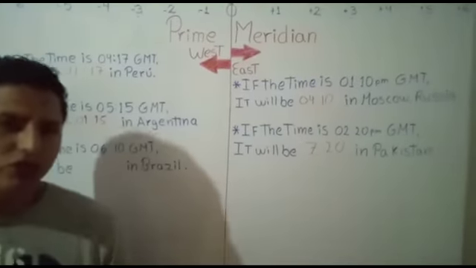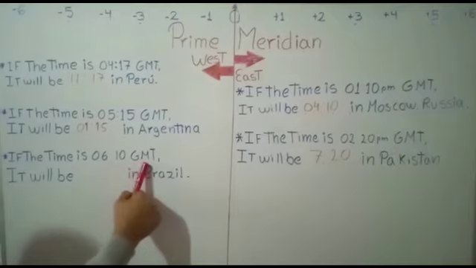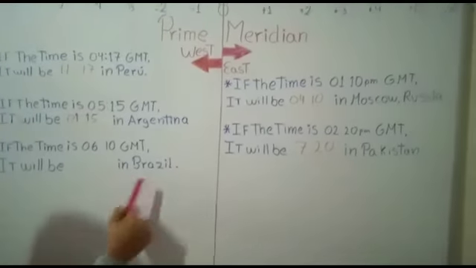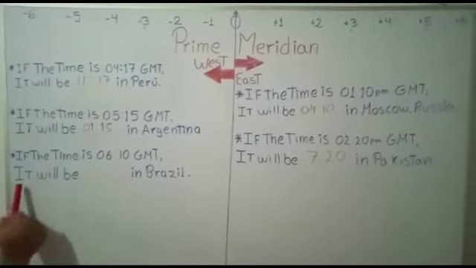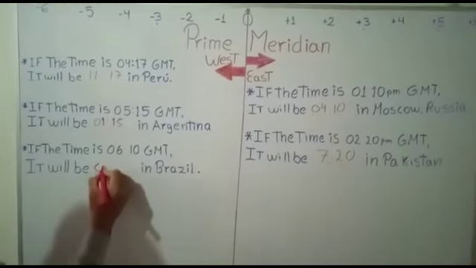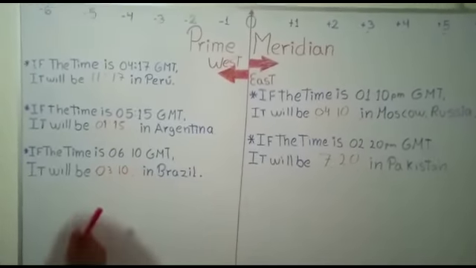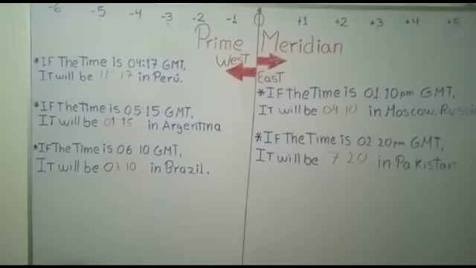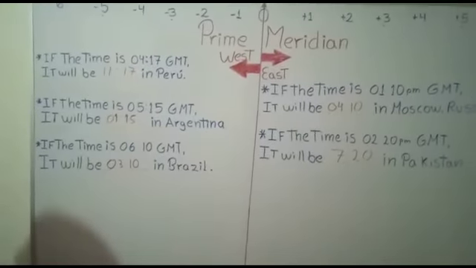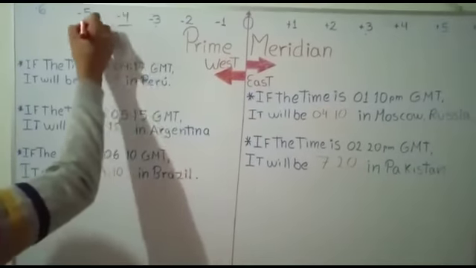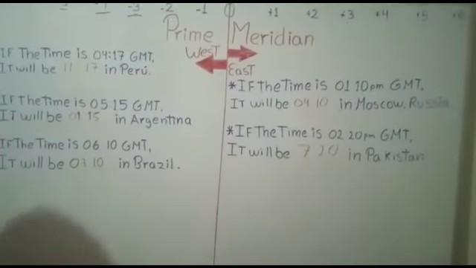Well guys, we continue with the examples. If the time is 6:10 in Greenwich, what time will it be in Brazil? It will be 3:10 in Brazil. Only to remember, Peru is 5 hours behind, Argentina is 4, and Brazil is 3 hours behind.